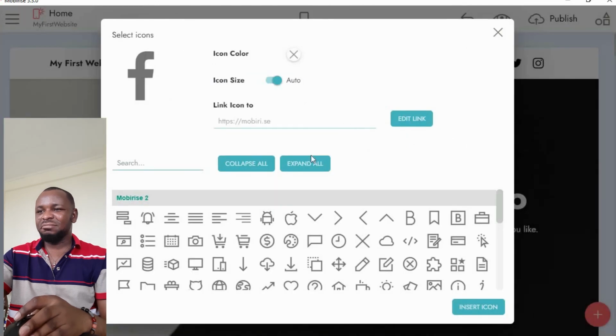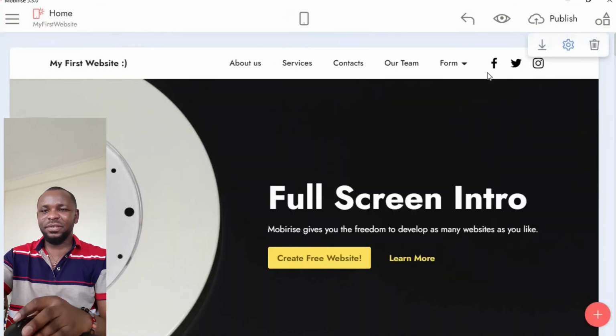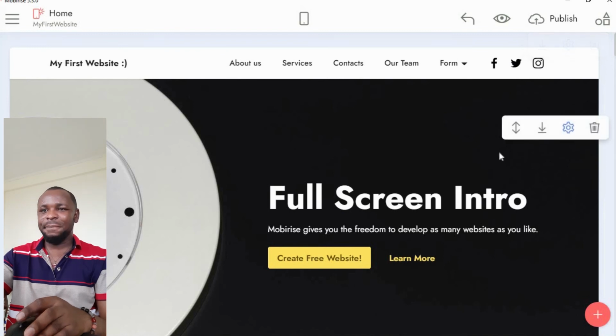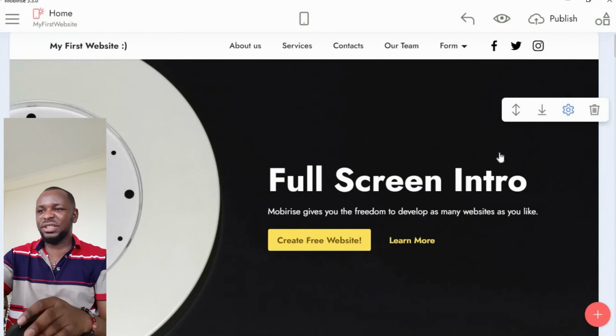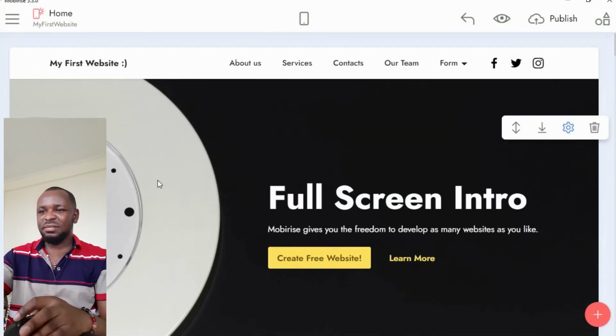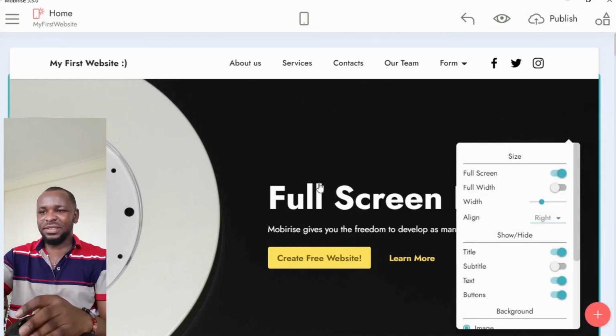So insert, then when you are done, you just go to insert icon, or you can close it. All right, you do the same for the Twitter and the Instagram. So let's see if you want to change any of these images, like this screen. When you click on the settings, you have the settings of this block.